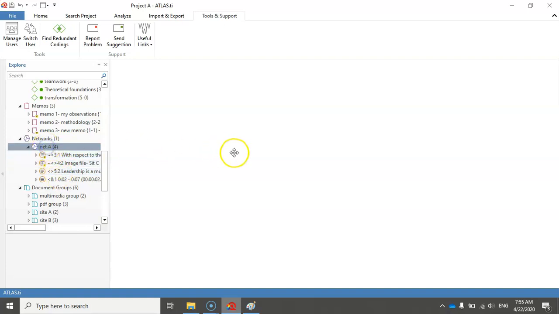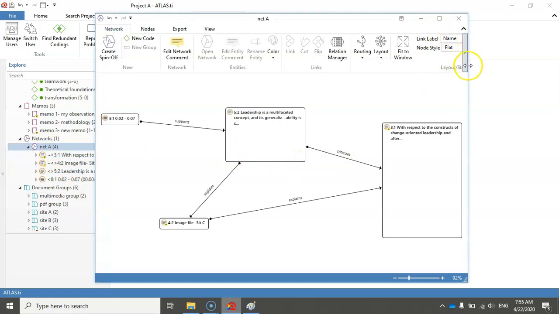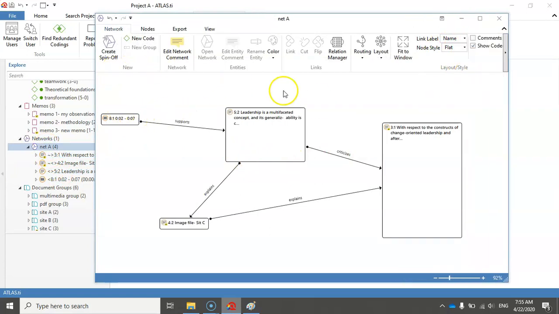Let me open it again. This is the network that I created. I can also create a spin-off network. A spin-off network means a new copy of this network. So if I just click on create a spin-off network, then an exact copy of this network is created as a new network.